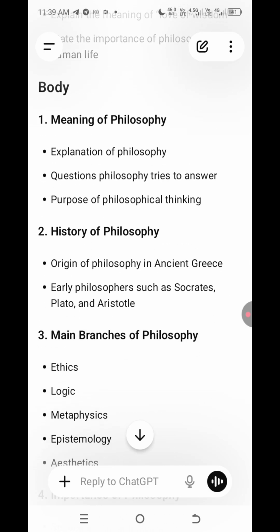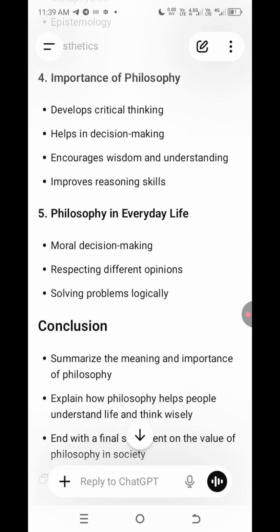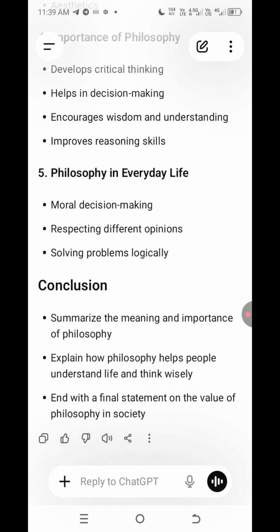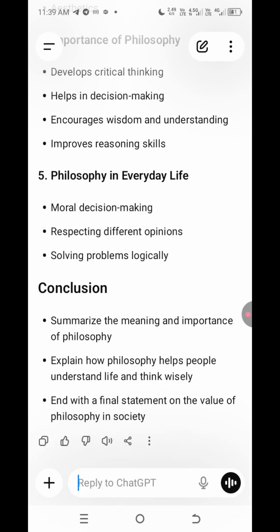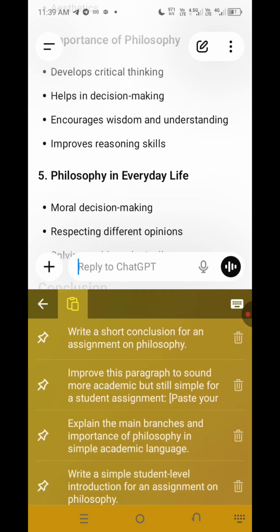This is assuming you don't have any idea. This is something that is going to give you the outline, because all these things are important. If you follow these steps, by the time you have your main answer for the assignment, you are going to get the correct answer. Because even if you ask it at once, it's going to give you the answer, but it's not going to be the best as compared to following the right steps to achieve the answer. So that's why we are following these steps to get the last answer.